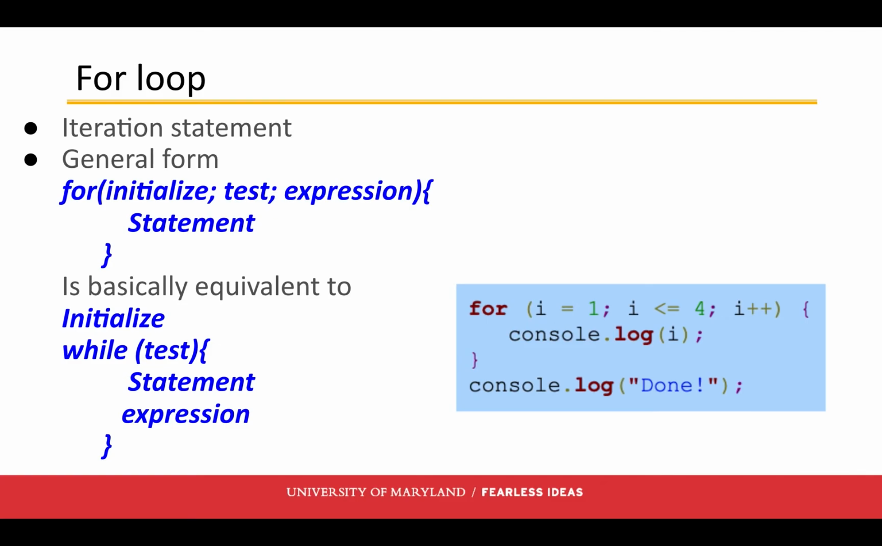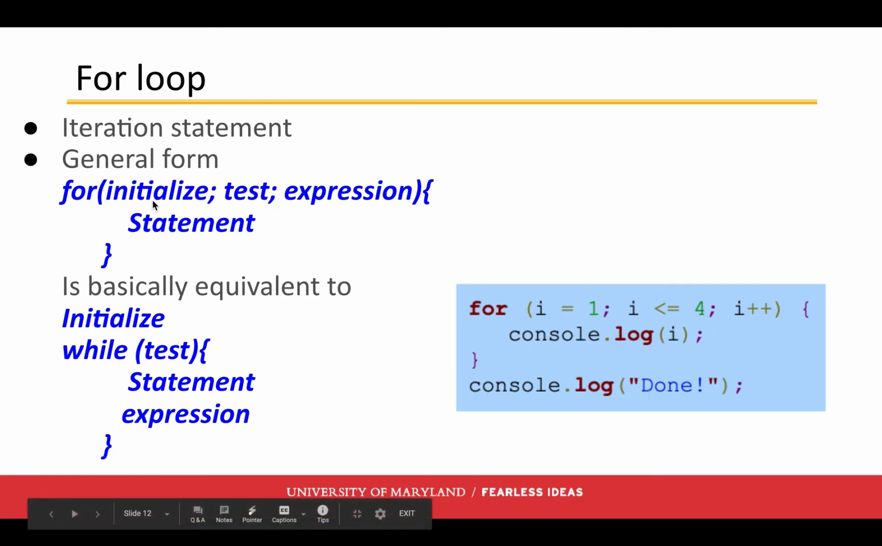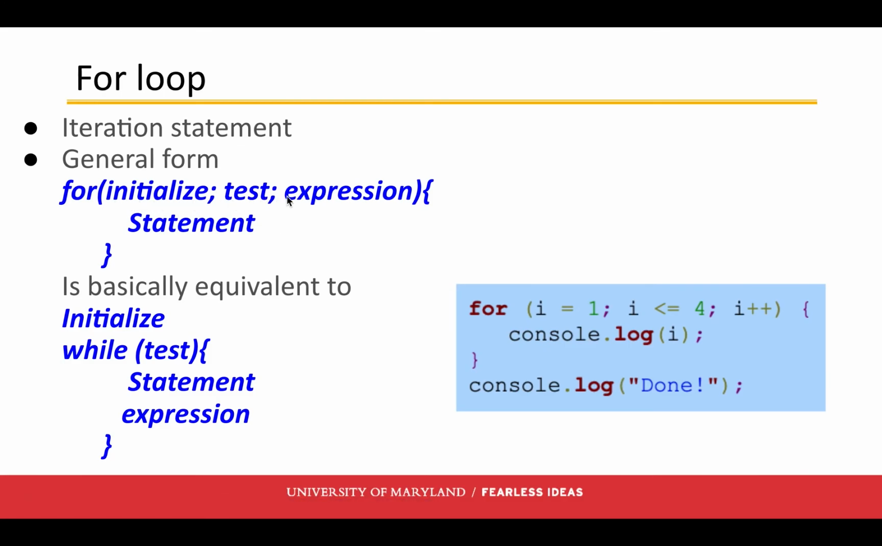And then the final thing that we're going to look at is a for loop. A for loop is another iteration statement. The general form is going to be for, and then it's going to initialize the variable, give the test case, and give the expression, and then the statements inside. So this looks like this over here, right?